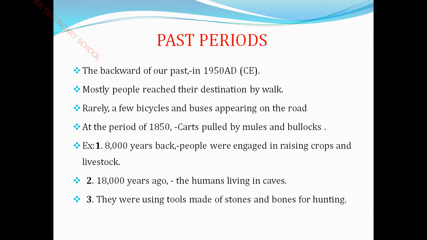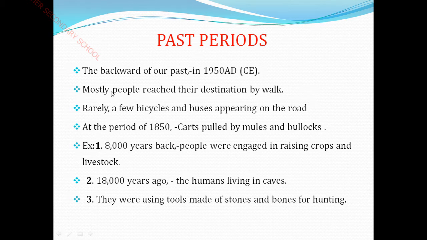years before, the back of 70 years, especially the year 1950 AD. Okay children, that is the common era, Anno Domini year era. So this is called 1950. How was the life of the people there?